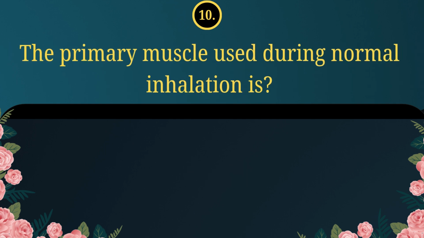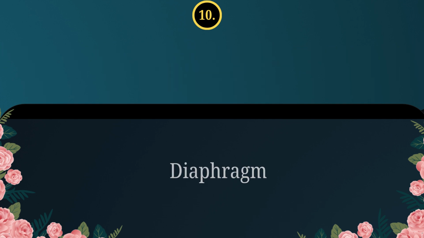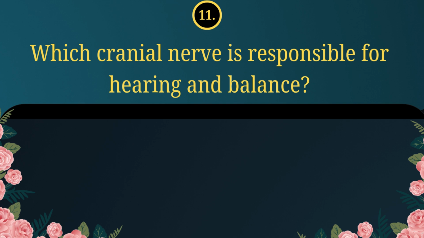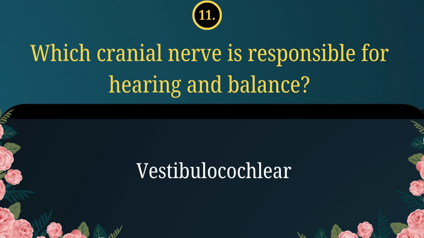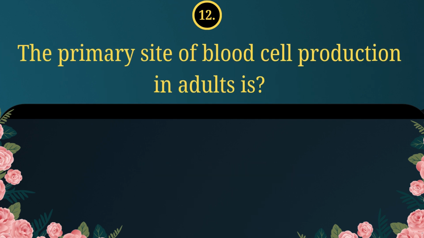10. The primary muscle used during normal inhalation is diaphragm. 11. Which cranial nerve is responsible for hearing and balance? Vestibulocochlear. 12. The primary site of blood cell production in adults is bone marrow.